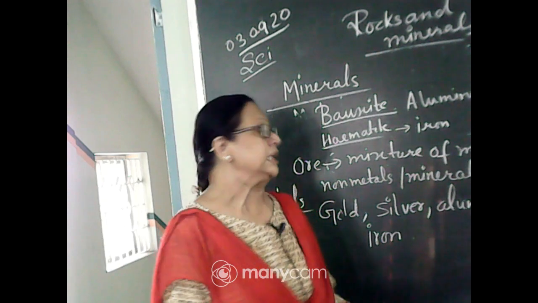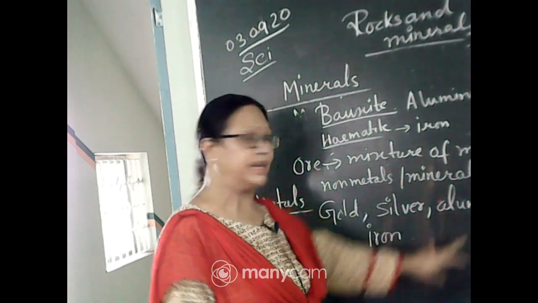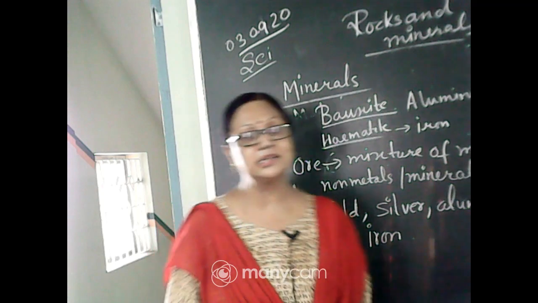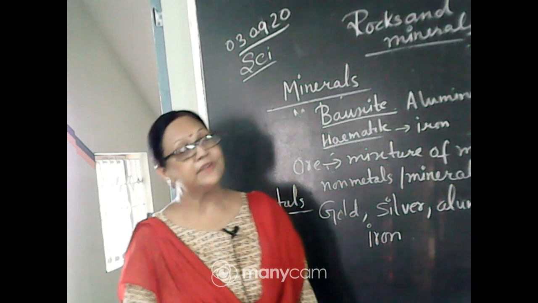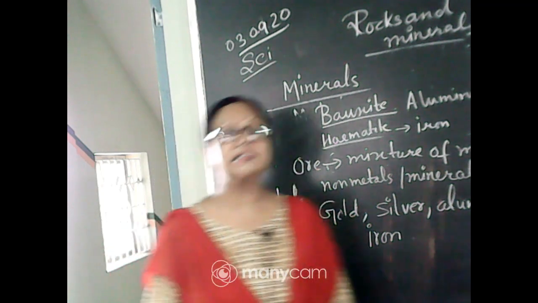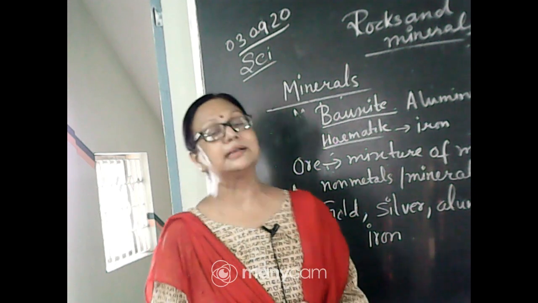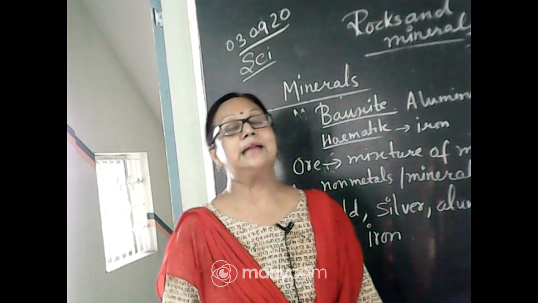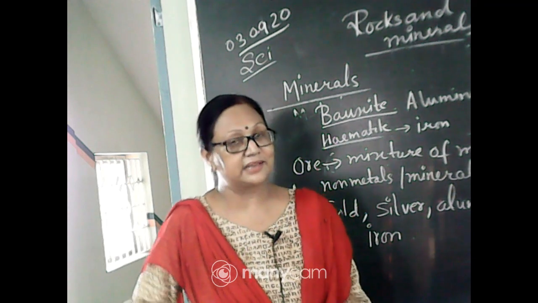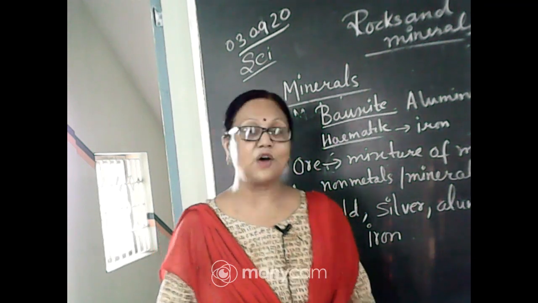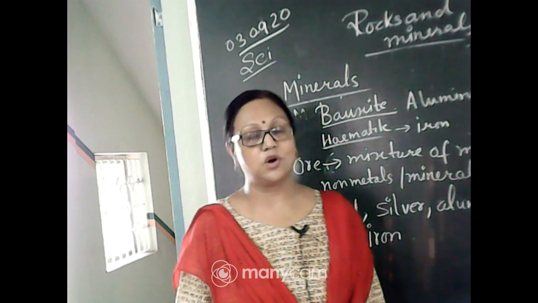It stays fresh. So aluminum is also very important, as well as iron, because out of iron we make machinery, furniture, and different kinds of things. So these metals are all very important, and they are mined out from the different kinds of ores or rock.